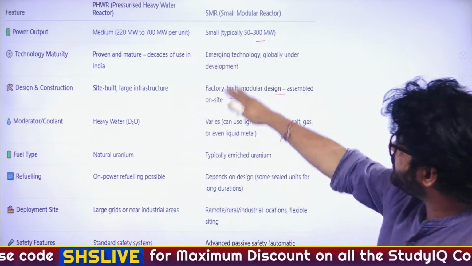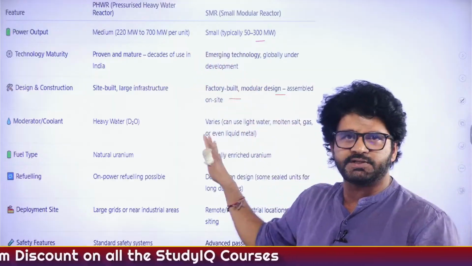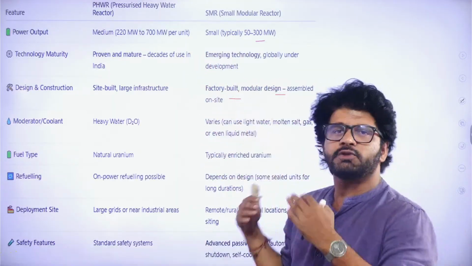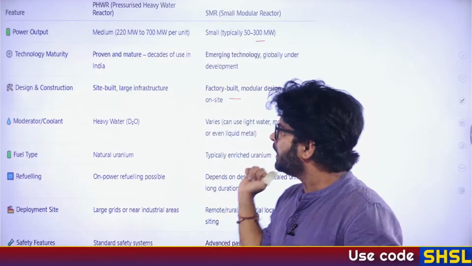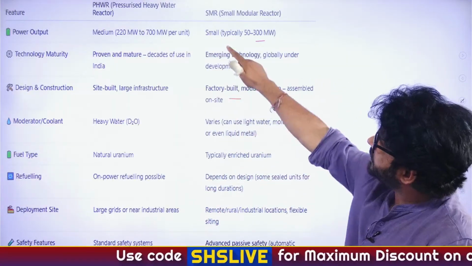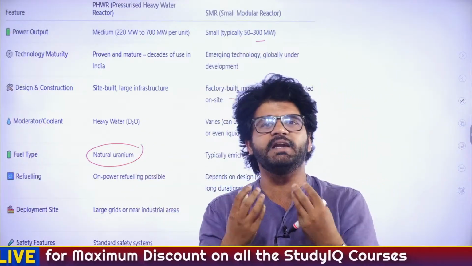So again, you can see all the points here. Technology. India currently has mostly PHWR, and we want to move towards more and more SMR. We are not going to replace all of them. Slowly and gradually things will happen. Now here, there are again certain terms. PHWR uses natural uranium. For understanding this, we have to understand different terms.